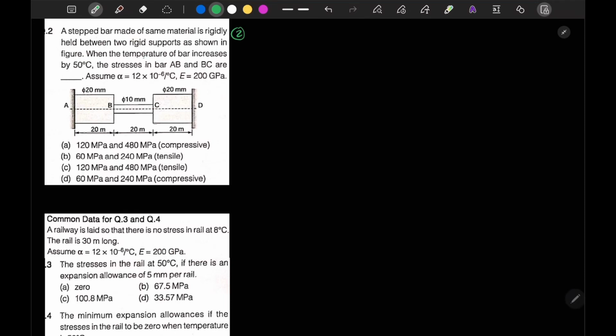When the temperature of the bar is increased by 50 degrees Celsius, that means delta T is equal to 50 degrees Celsius. We have to find the stress in bar AB, BC and CD. So we have to calculate the stress in bar 1, bar 2 and bar 3.